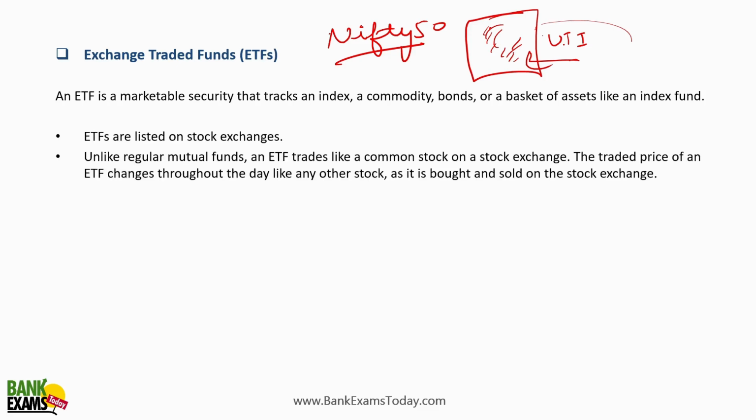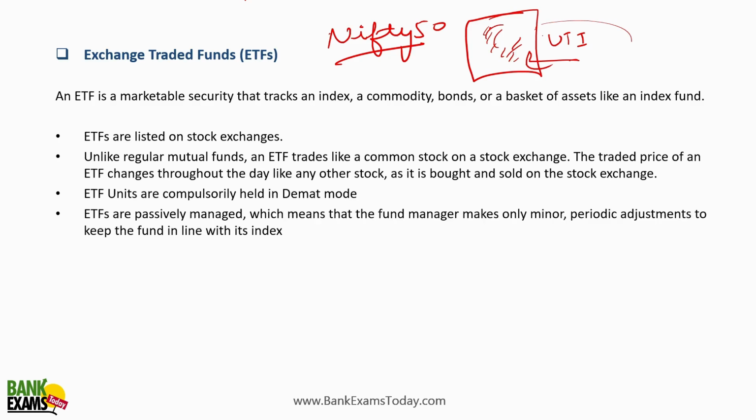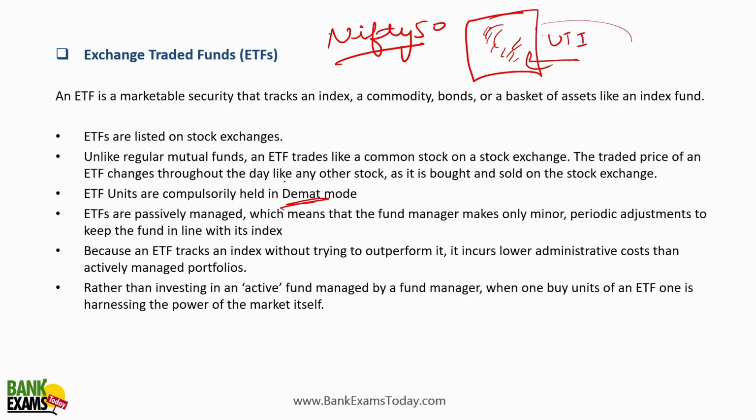The expense ratio is even lower than the index fund. But what is the benefit of an ETF over an index fund? The processing time. You can buy or sell ETFs in real time, but in case of index fund, there is a cutoff period. You sell it today, obviously, the settlement would be done tomorrow, right? It's like that. But ETFs, it's real time, and the ETFs would be shown on your demat account. All your ETFs holding would be on your demat account, right?